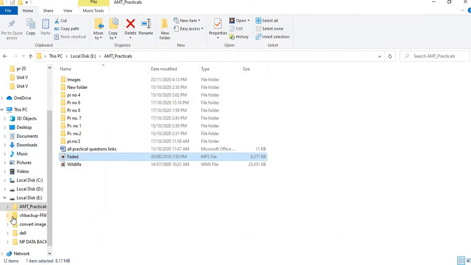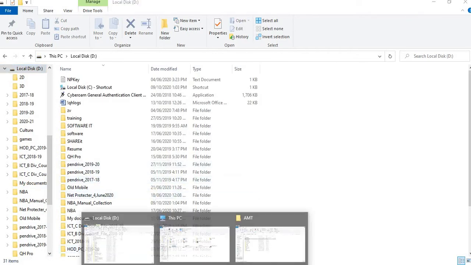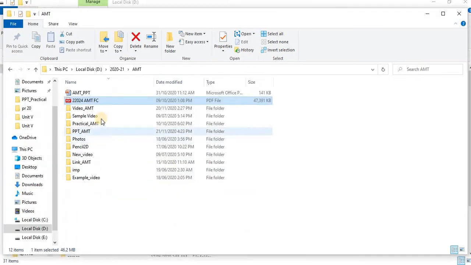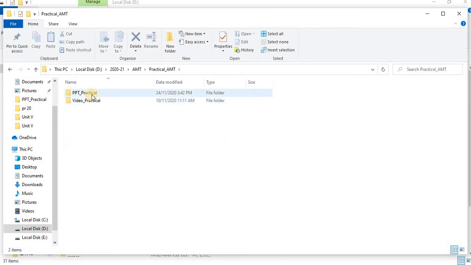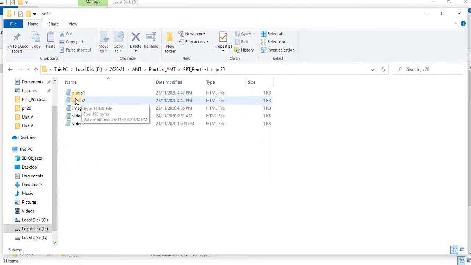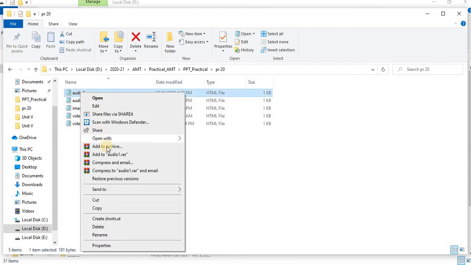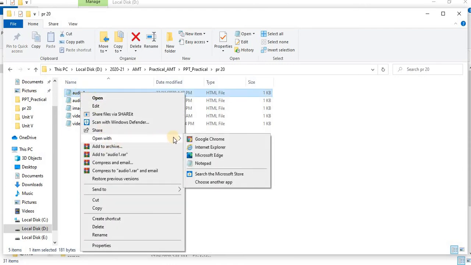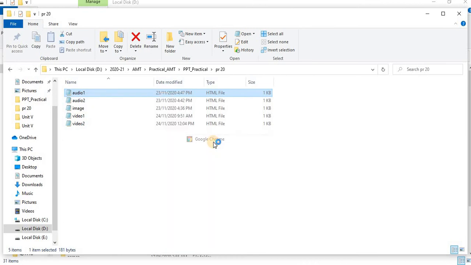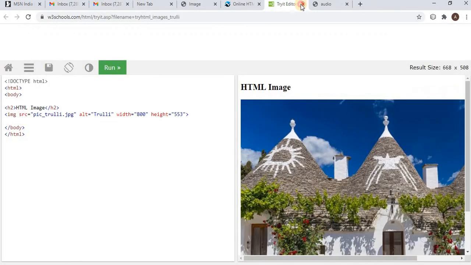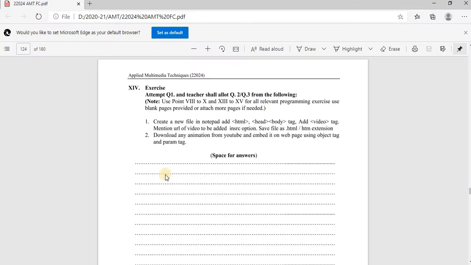Run that. Audio first, run. How to run that HTML page? Right click, open with any web browser. You already know that, this is already done. Closing that. The audio file will be displayed.